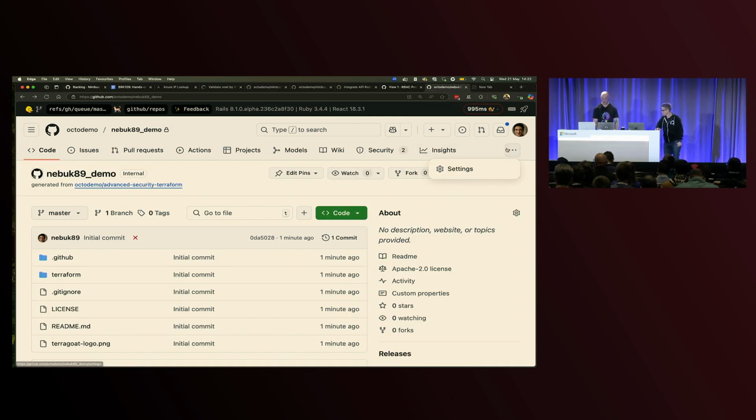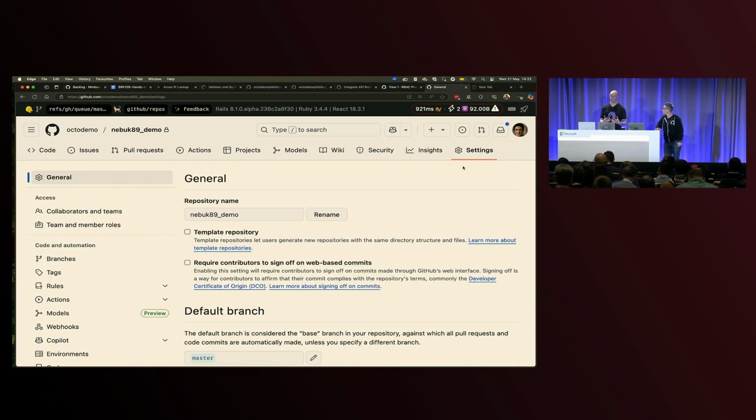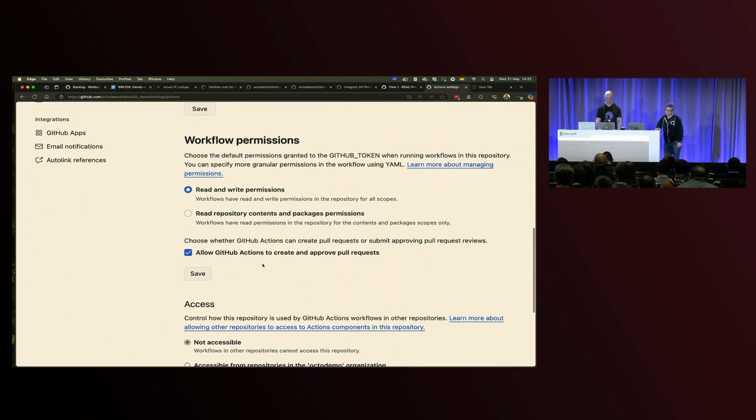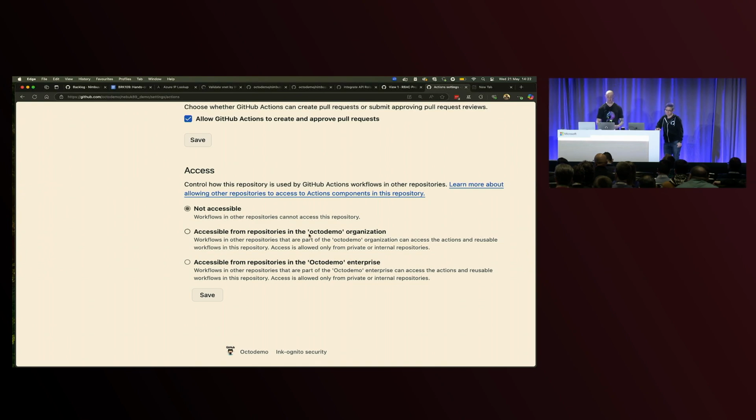So going back into those same settings, if we wanted the workflows in this repository to be ones that could be reused across all of our organization, all we need to do is come down to Actions, in general, and then change our access. So if we said this is accessible from other repositories in our organization, all the workflow files in here can now be referenced by other workflow files to reuse that content anywhere else within our organization or across our entire enterprise. That means that if we want to create some standard workflows for anything from code scanning to deployment, all of those can be referenced from within this repo from any other workflow.